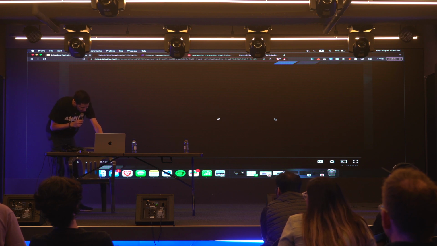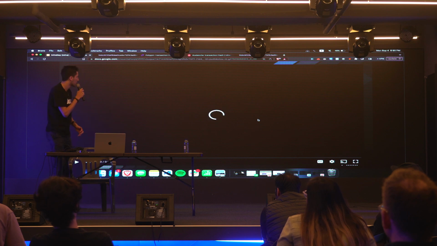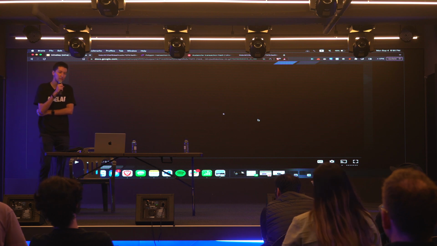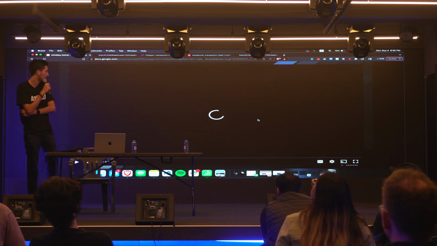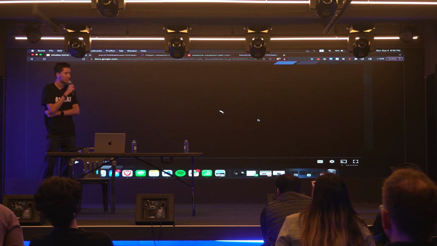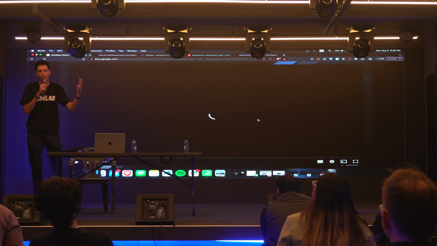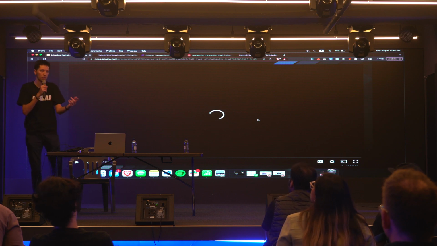OK, this is a really high-level overview of a new feature which Axelar has coming out called the Interchain Token Service. It's a really exciting feature which is coming out hopefully in just a few weeks. It's already live on testnet. And what the Interchain Token Service allows us to do is to deploy tokens on many different blockchains all at once, and those tokens are interoperable with one another on different blockchains.